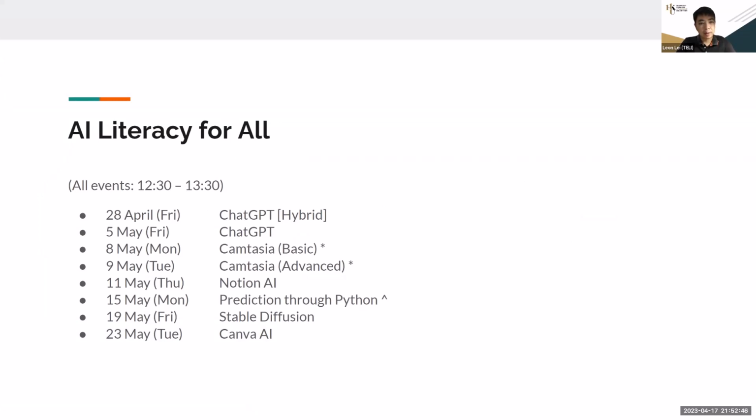So this one is the AI literacy for ChatGPT for all, and in particular ChatGPT, we will have 2 sessions. We also have workshops for Notion AI, Python prediction, Stable Diffusion, and Canva AI, which cover various kinds of generative AI things on creating images, creating presentation materials, creating structured data, creating writings, etc. So today is about ChatGPT.